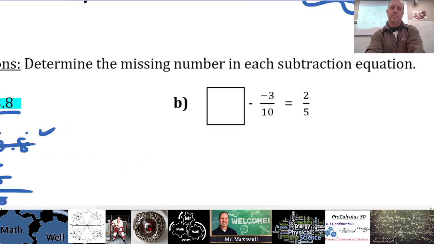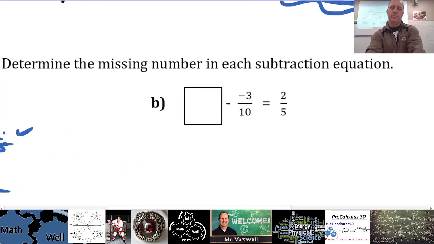Okay, what about this one? Fractions. Oh, no, fractions. Tough one. Some number minus a negative 3 over 10 has to equal 2.5. So you could think about this as some number plus 3 over 10 equals 2 over 5.